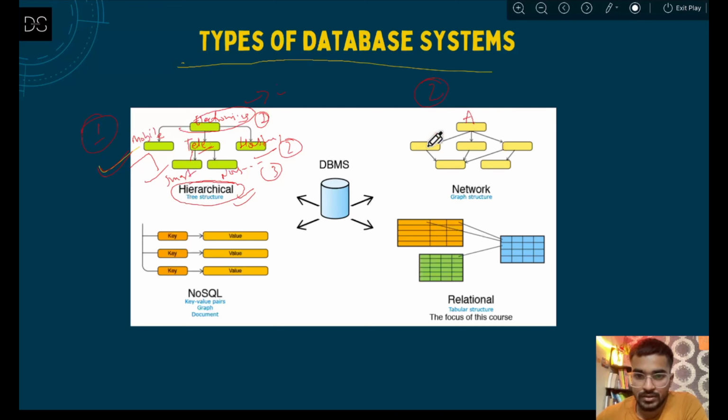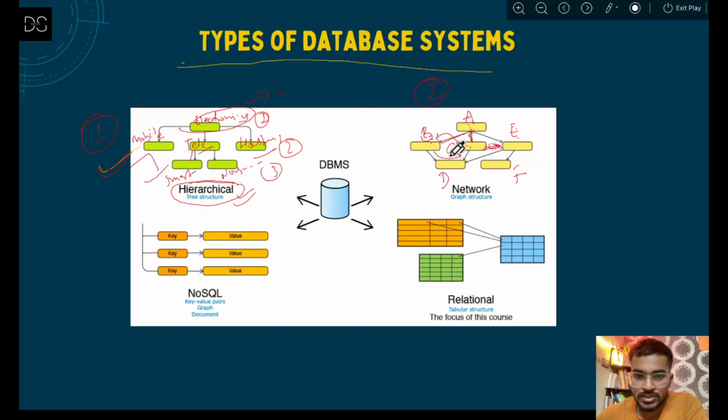Let's say this is person A, this is person B, this is person C, and this is D, this is E, and this is F. Now you can see one thing, that A is a mutual friend of B and C, since B is a friend of A and C is also a friend of A. But B and C are not friends for now. So what will Facebook do? They will give a friend suggestion of C to B that he might be your friend, or they can give a friend suggestion of B to C that B can be your friend. Similarly, since A is a friend of C and E is a friend of A, they can give a suggestion of friendship between C and E. So this is a network kind of structure that is happening.